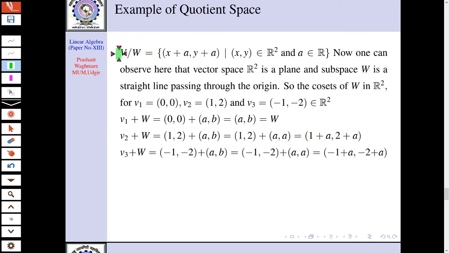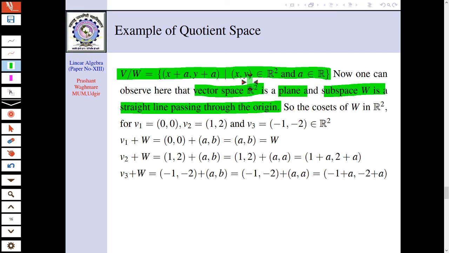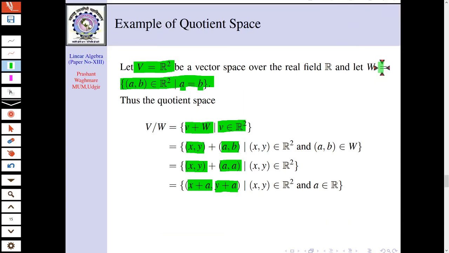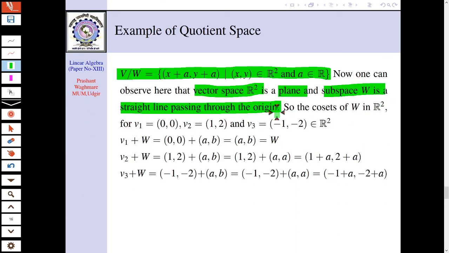Okay, as V mod W is of this form, this is your V mod W. Now one can observe here that this vector space R square is a plane, and subspace W is a straight line passing through the origin, right? How? Because W is nothing but, you can observe here, what is W? W is the set of all ordered pairs such that first coordinate equals second coordinate. That means it is like y equal to x, a line passing through the origin. That's why here subspace W is a straight line passing through the origin.